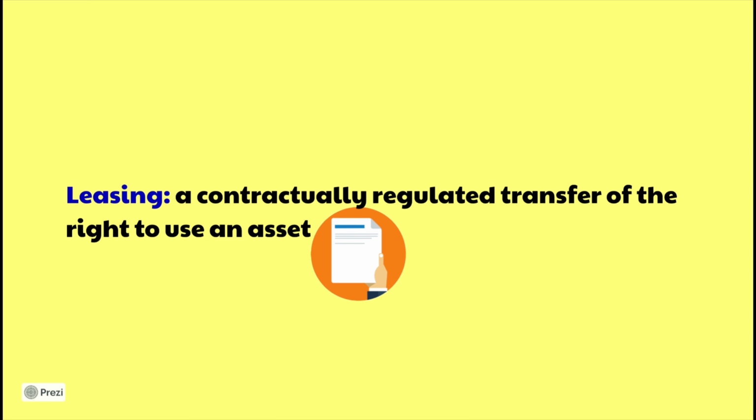This means that the lessee is given the use of an asset, for example a vehicle or a production machine, by the lessor for a specified period, and at the end of the lease term, the lessee either returns the asset to the lessor or pays the residual value to retain the asset.